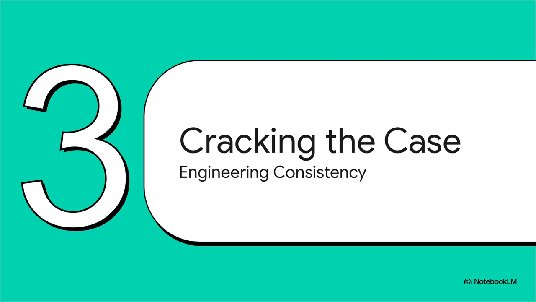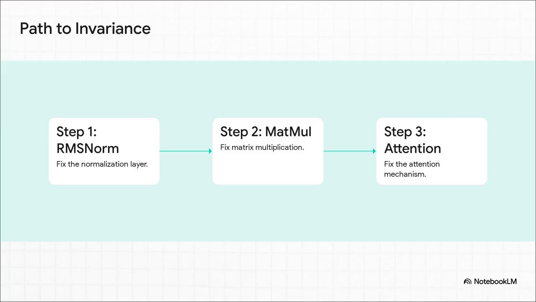So if we know what's causing it, can we actually fix it? And the answer is a resounding yes. See, this isn't some fundamental law of physics or hardware we're running up against. It's an engineering challenge, and it's one we can solve by just forcing the system to be consistent. So the path to making this thing truly deterministic involves a 3-step plan.